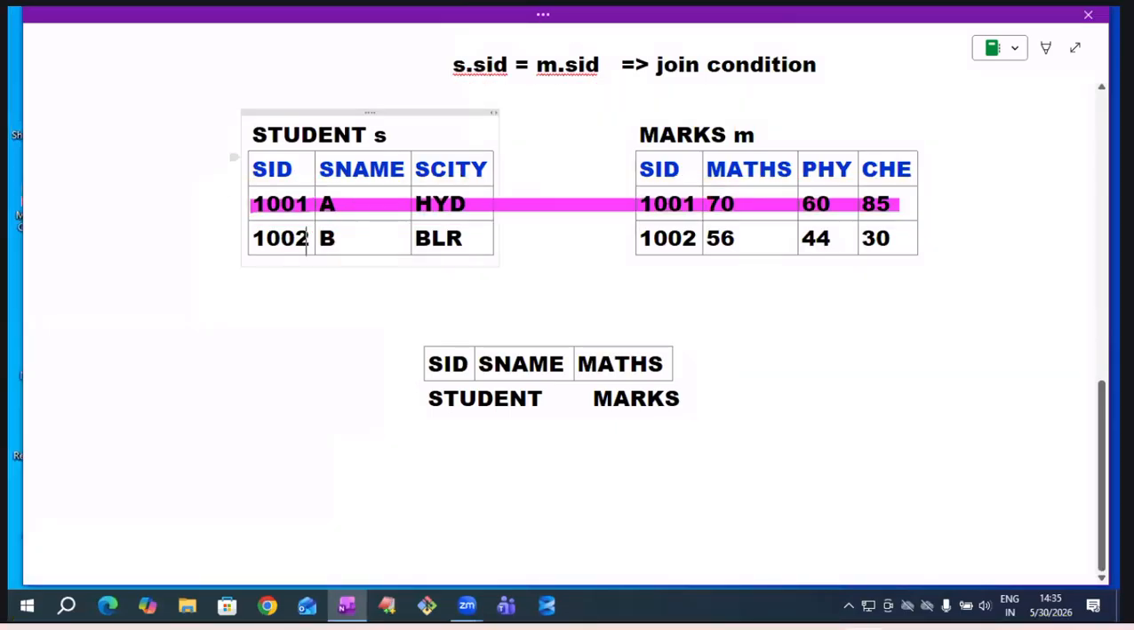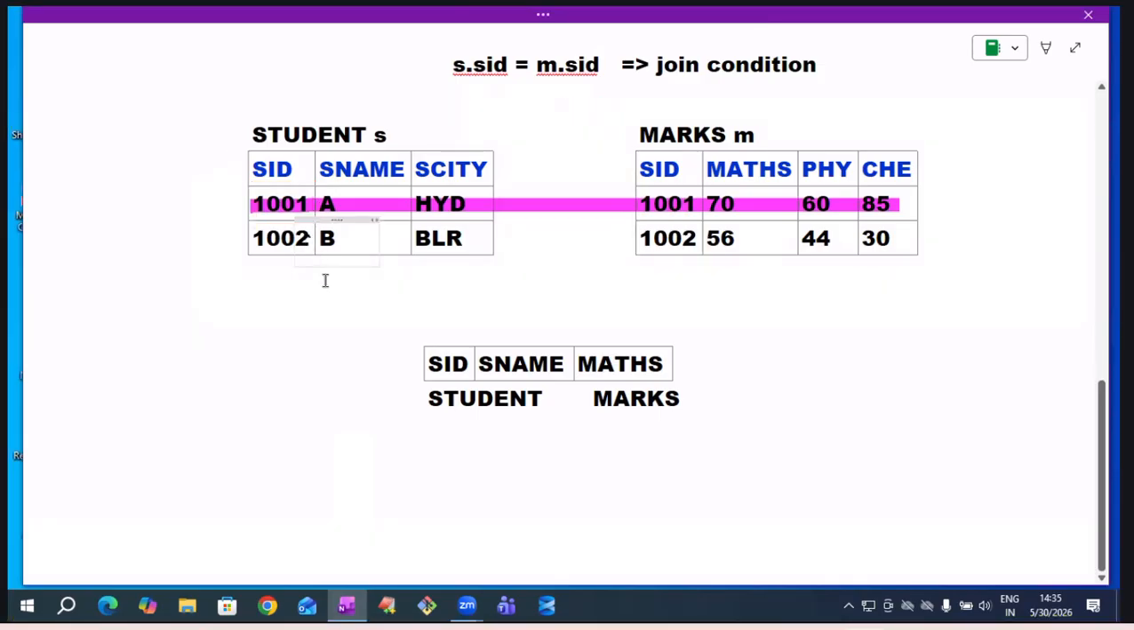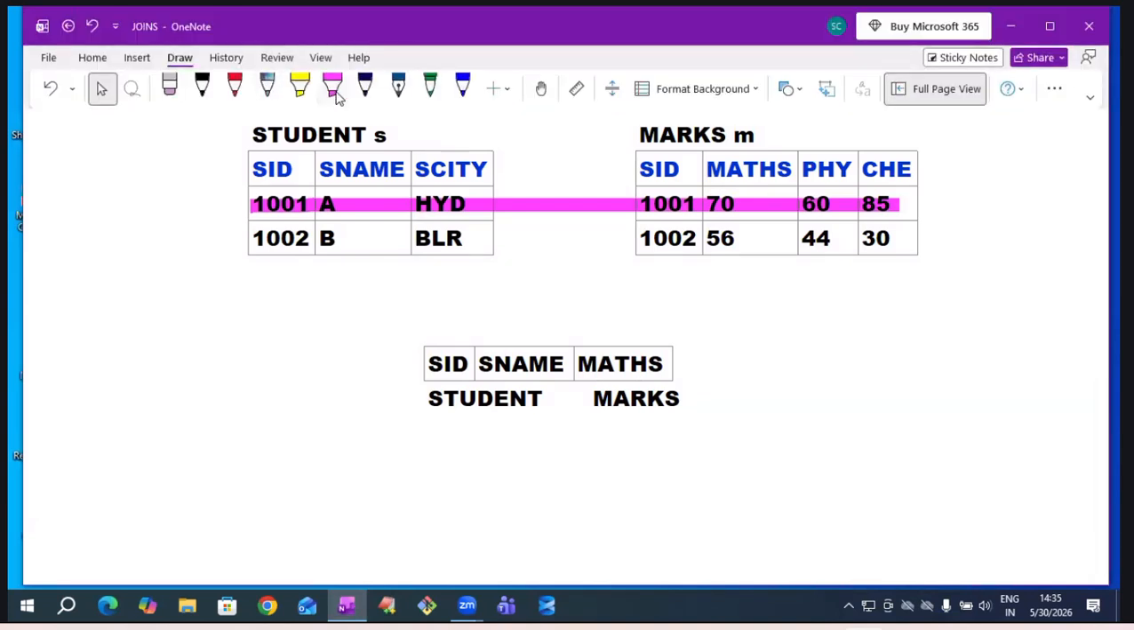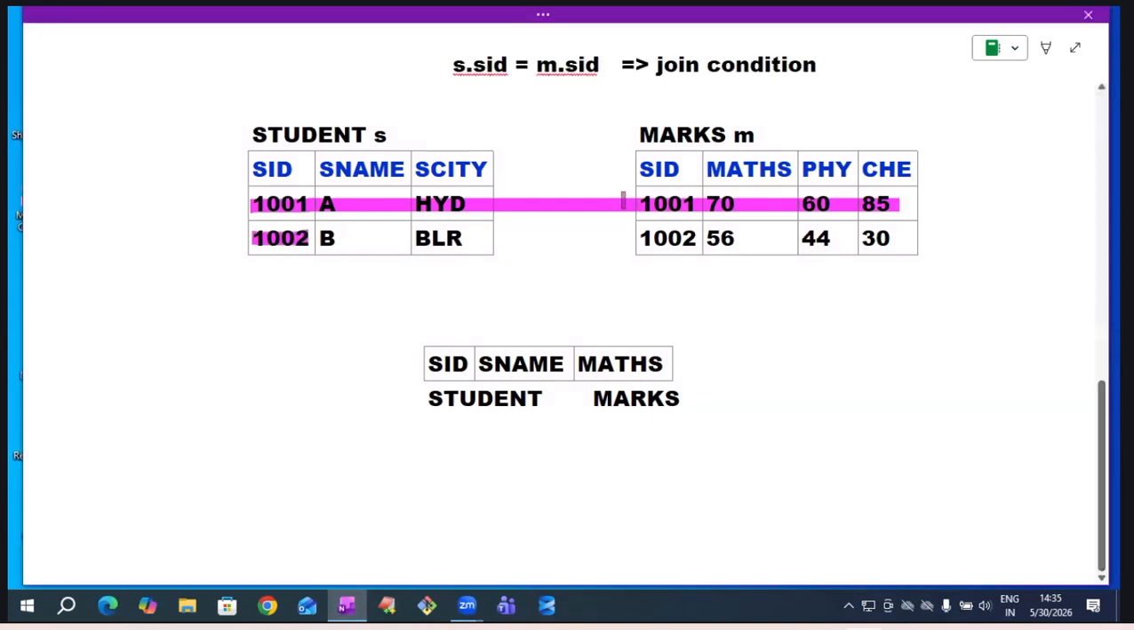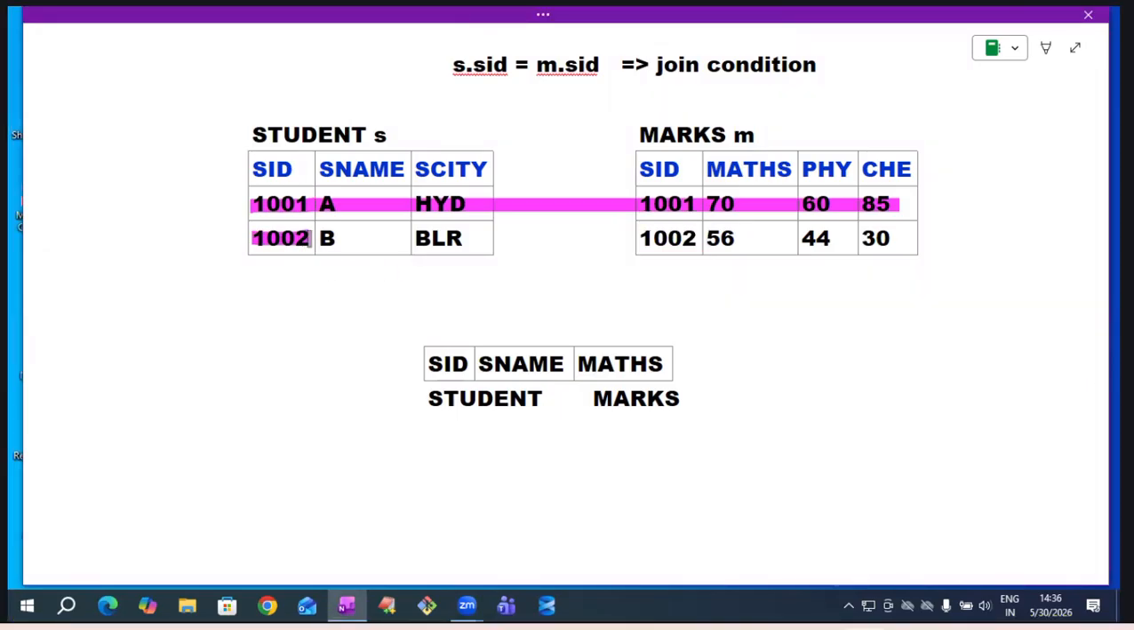That's it, sir. Next, is 1001 equal to 1002 or not? It is checking. S dot SID value 1001. Is it equal to 1002 or not? It is checking. False. It will not join. Next, it takes 1002. S dot SID value 1002. Is it equal to 1001? It is checking. False. Is 1002 equal to 1002? It checks. True. It joins now. It joins like this.